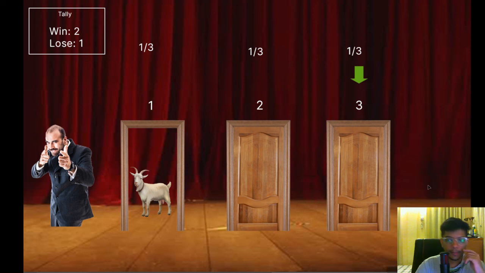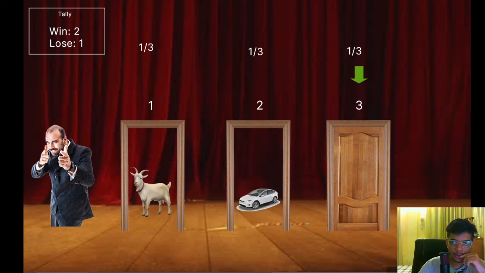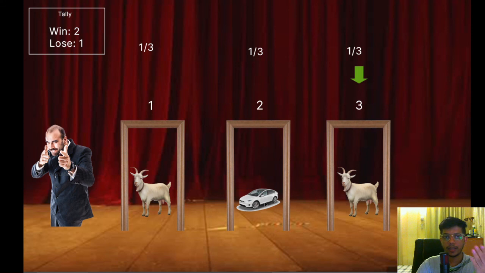And let me just quickly open all of the doors and show you that it doesn't matter whether the car was initially behind door 2. The car could have been anywhere, right? And you would still be better off if you make that switch. Let me just quickly write it here so that you can remember. If you make that switch, the probability of you winning is actually 2/3, right? And the probability of you losing, if you make that switch, is 1/3, right?